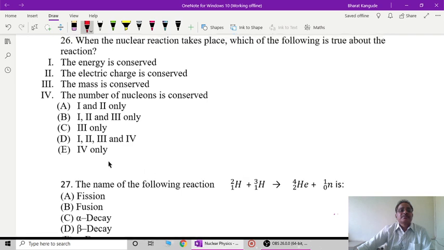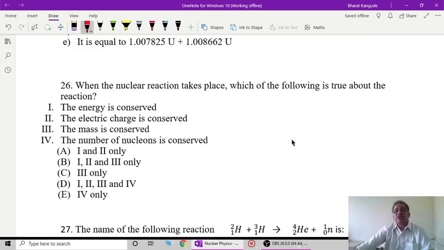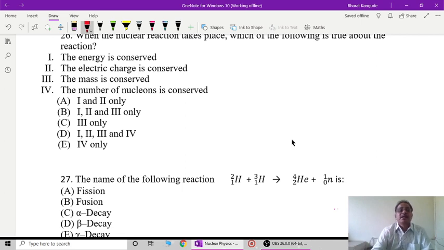Then question 26. When a nuclear reaction takes place, which of the following is true about the reaction? The energy is conserved. As we know, in every reaction, nuclear or chemical or physical, energy is always conserved. The electric charge is conserved. This is also a very fundamental principle of physics, charge conservation. Then mass is conserved. Actually, it is mass-energy that is conserved, but mass is also found to be conserved. Sometimes mass disappears but energy increases, or energy disappears and mass increases. So mass-energy is conserved, and the number of nucleons is conserved.